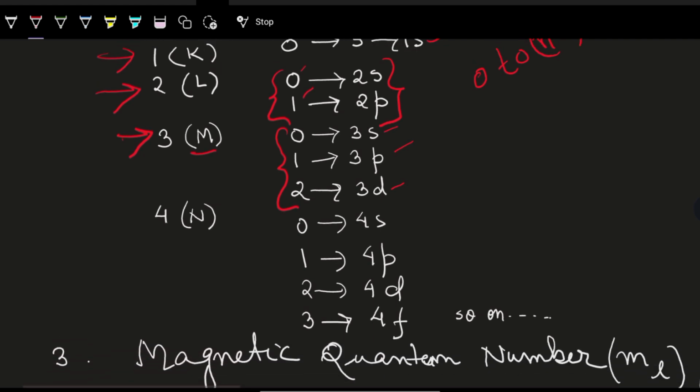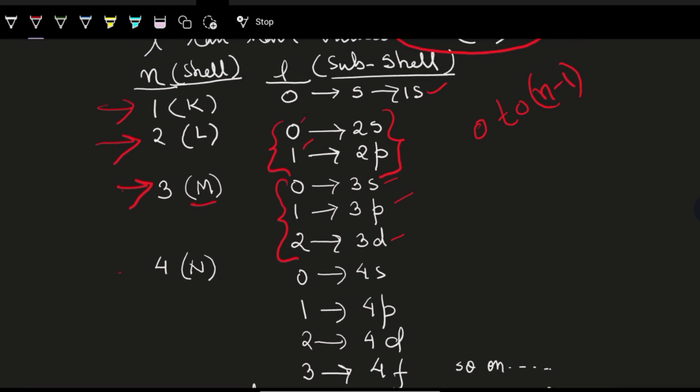Next, n equal to 4, that means the N shell. It can have values 0, 1, 2, 3, that is s, p, d, f, and they correspond to n equal to 4. So it is 4s, 4p, 4d, 4f. And so on, it goes on like this for n equal to 5.